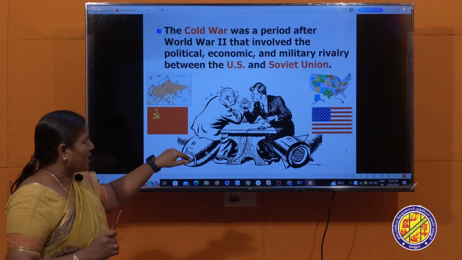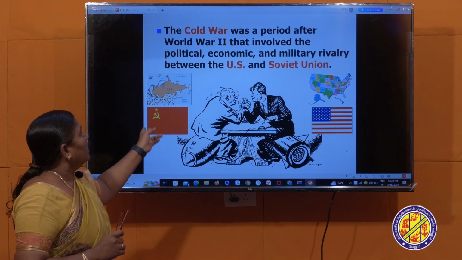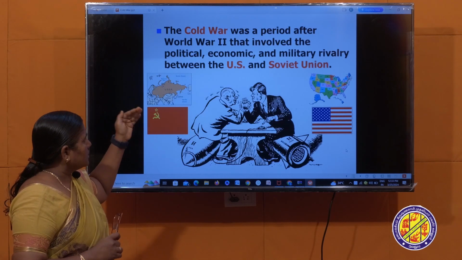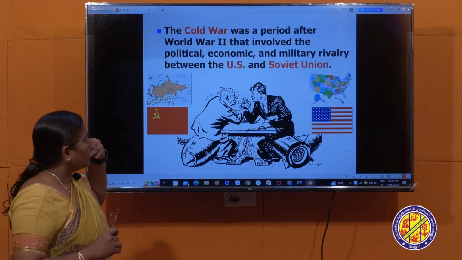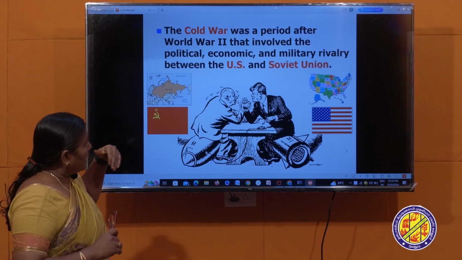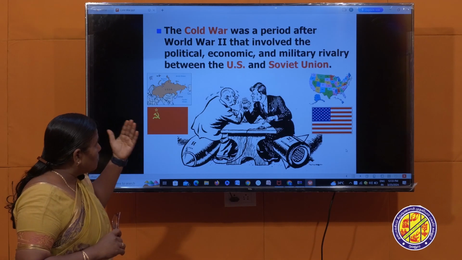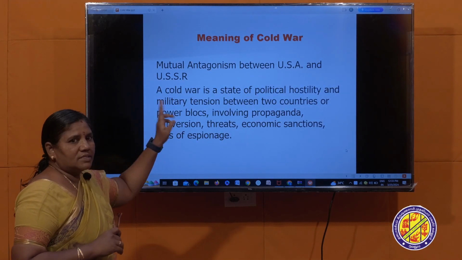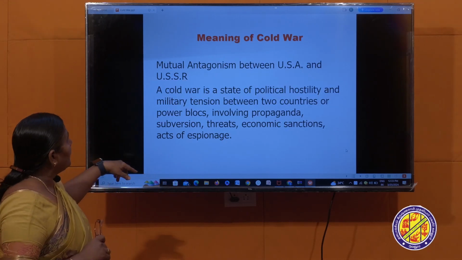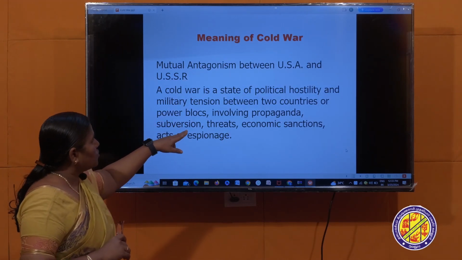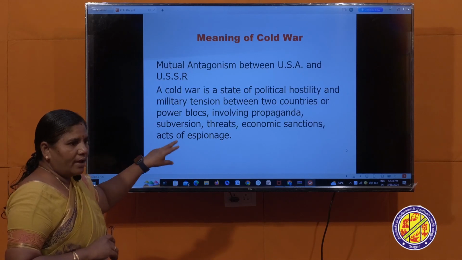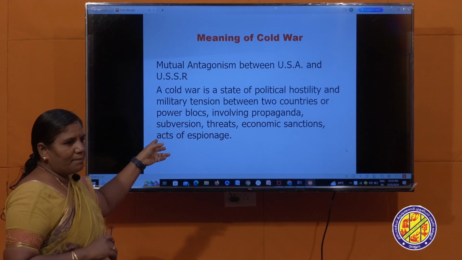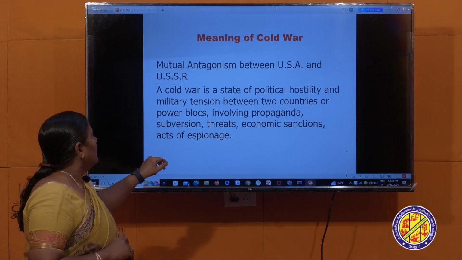First, as soon as the Second World War came to an end, USA became the superpower. It was super in the military and also in arms, in everything, when compared with the Soviet Union. The first superpower is USA and the second superpower was USSR. I already explained that the mutual antagonism, suspicion and hatred between USA and USSR is called the Cold War. It happened after the Second World War.